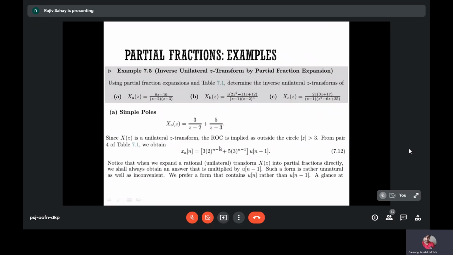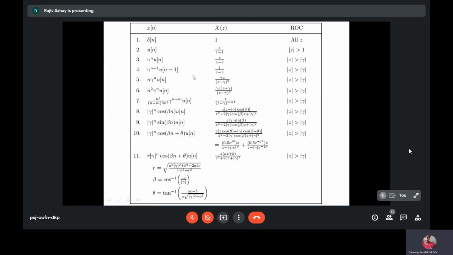That is the reason why you will have something like 2 to the power n minus 1. This is the particular case, 1 by z minus gamma gives gamma to the power n minus 1, u of n minus 1, because this is the causal case.